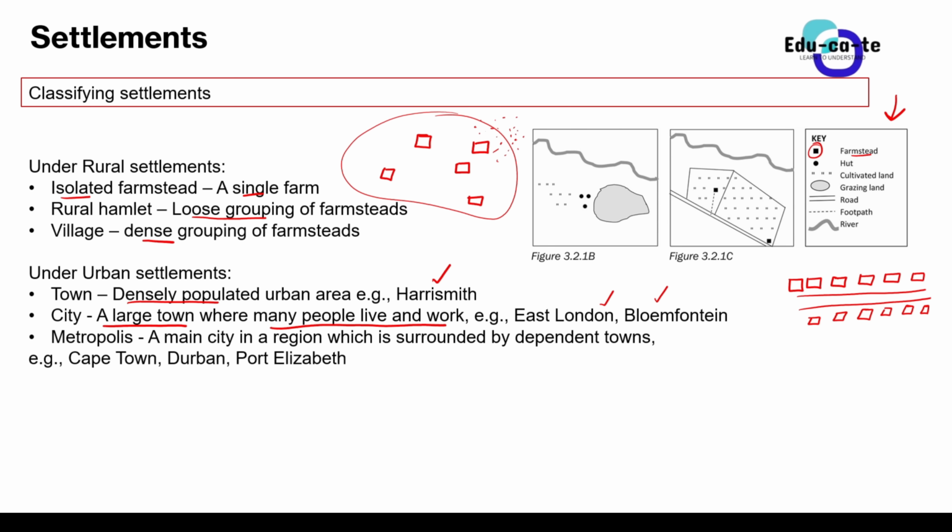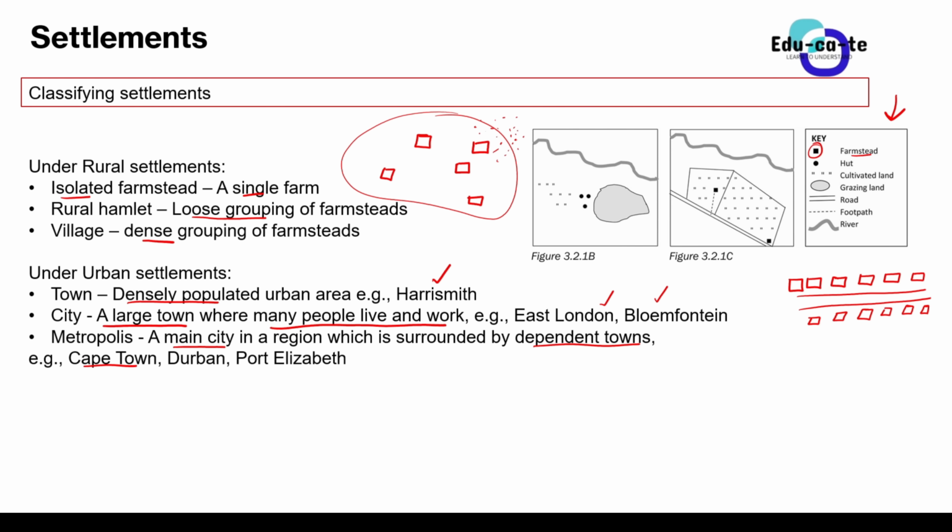A metropolis is a main city in a region, and it is surrounded by dependent towns. Okay, so basically a metropolis is a main city, so we've got one big city and then that city is surrounded by other independent towns. So for example, Cape Town, you see Cape Town, there are a lot of towns around Cape Town.